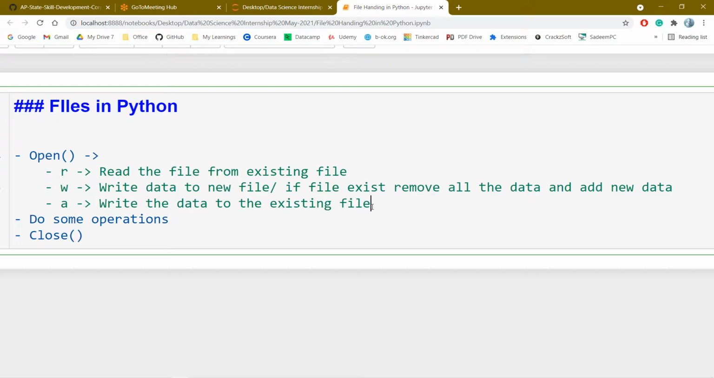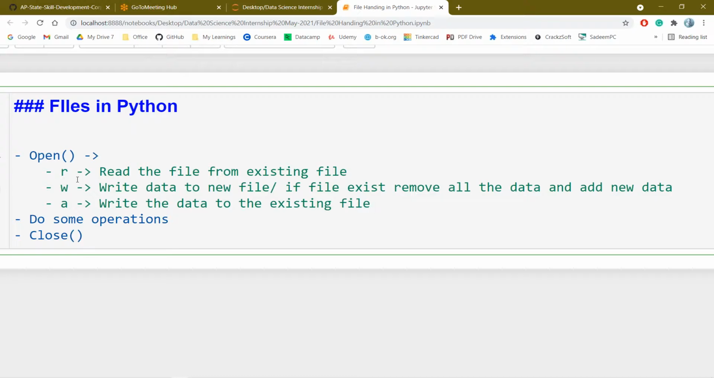Okay, for reading the file as well as appending to the file, what is the prerequisite? If I want to read a file or append data to a file, what thing should exist? If I want to use read mode or append mode, what one thing should exist? Okay, the file should exist.